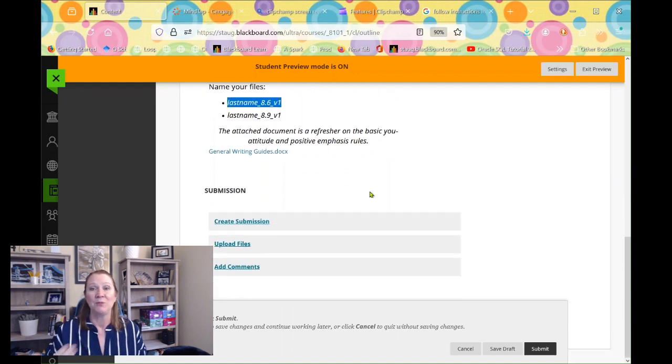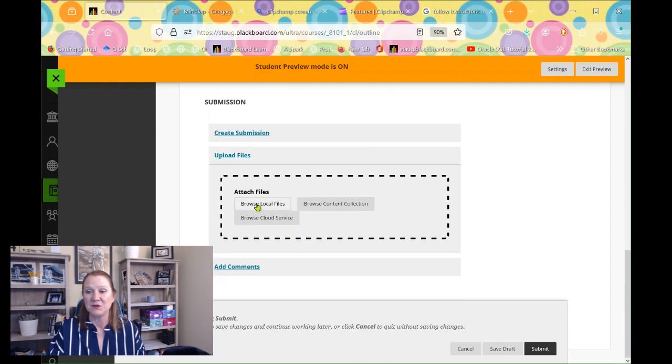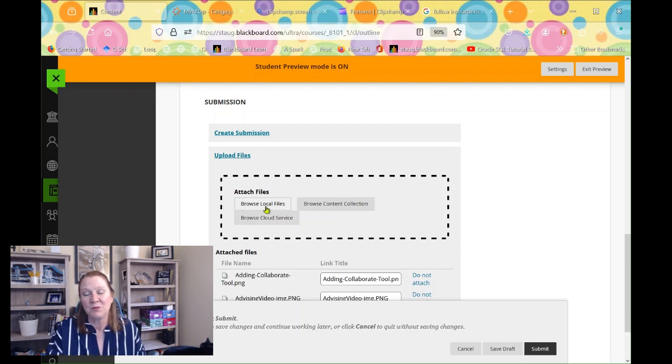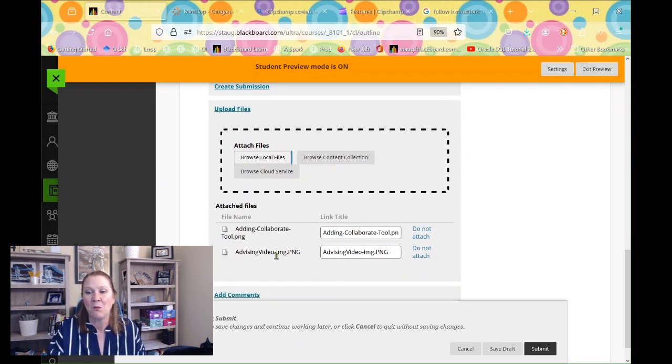Now, the way you're going to upload them both in the same submission is you get them both saved, wherever you're going to save them, then click the upload files, then browse local files, and it's probably going to go to my downloads folder here. And you're going to select both of the files and attach them both here. I know you can't see the window that I was using there, but when you click this browse local files, you can select more than one file at a time. So you can select two different files for the same submission, okay?